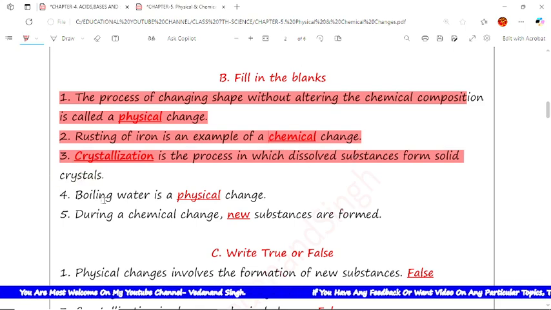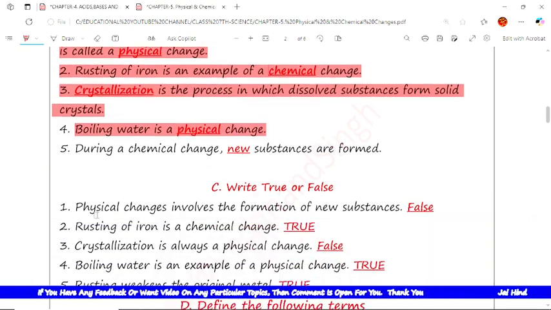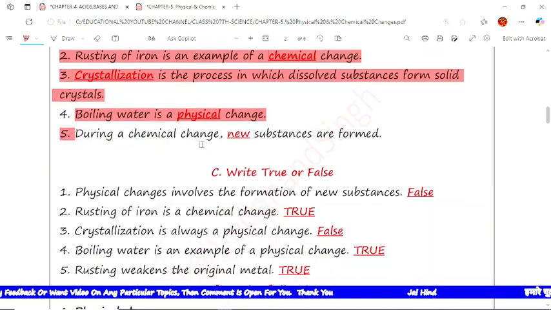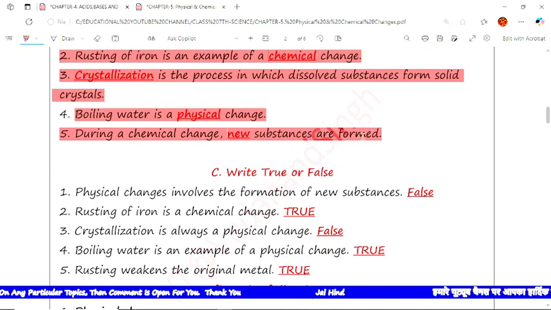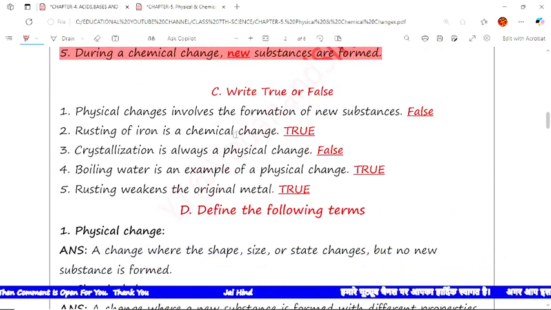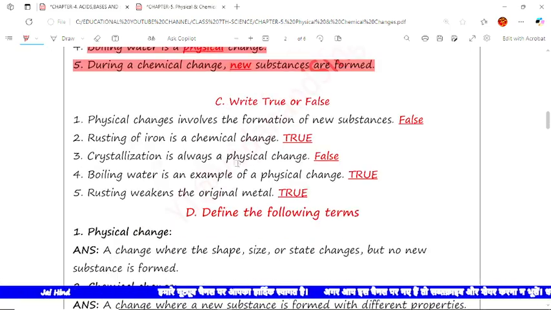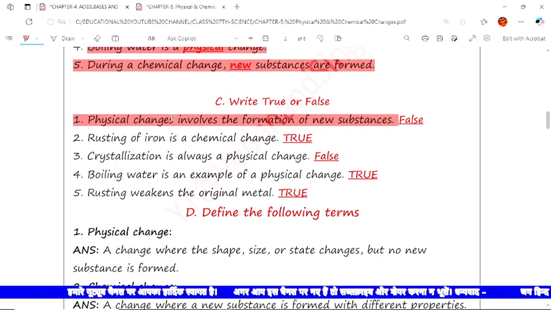Now the question number 4. Boiling water is a physical change. Now the next question number 5 is during a chemical change new substances are formed. Now the next question is true or false. You have to highlight whether it is true or false. The first is physical change involves the formation of new substances.